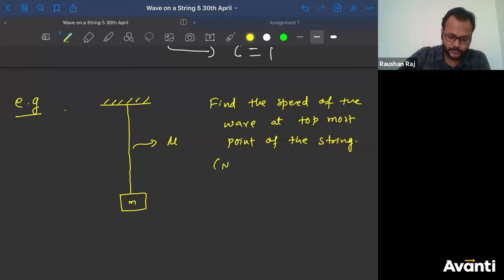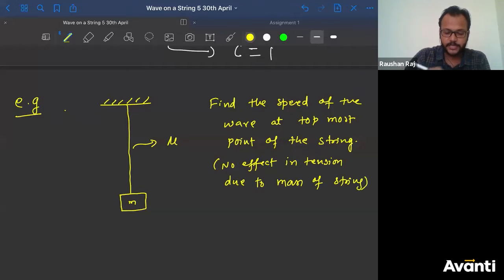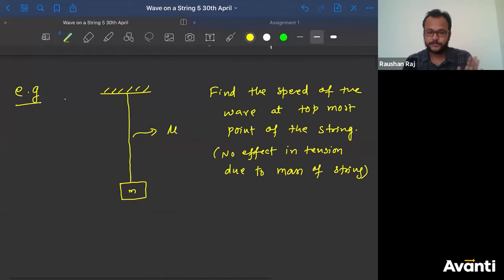Assuming no effect in tension due to mass of the string. First you have to assume this. So you have to assume that there will not be any effect in the tension due to mass of the string. That means mass of string is very, very less as compared to the mass of the block. Okay. So considering that, what will be the speed of the wave at the topmost point of the string?